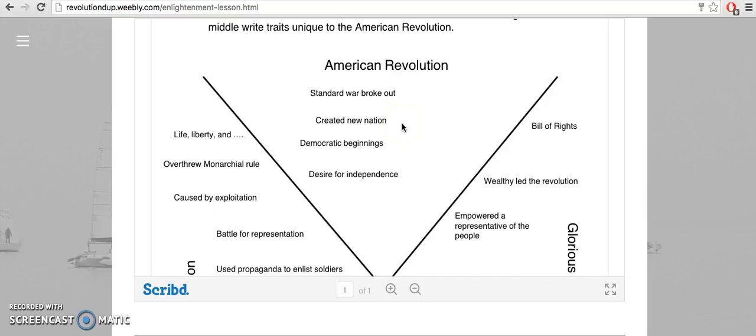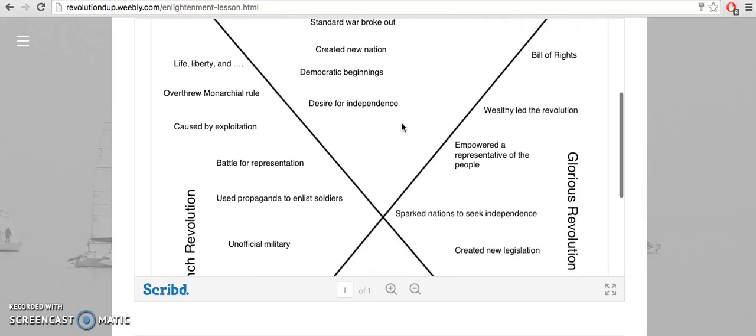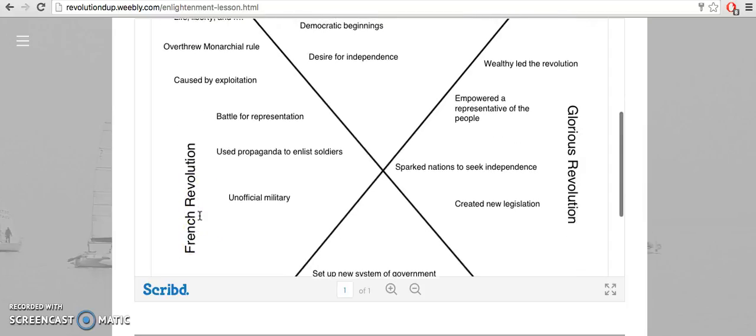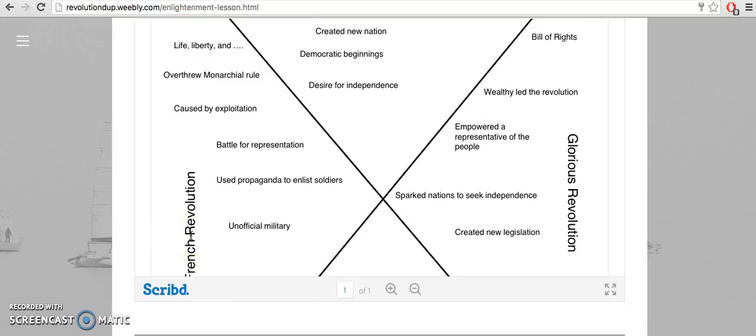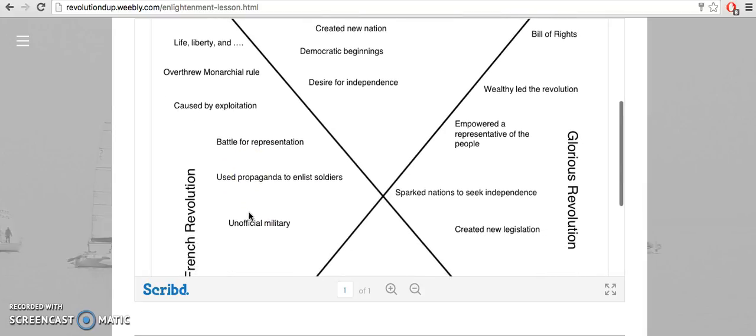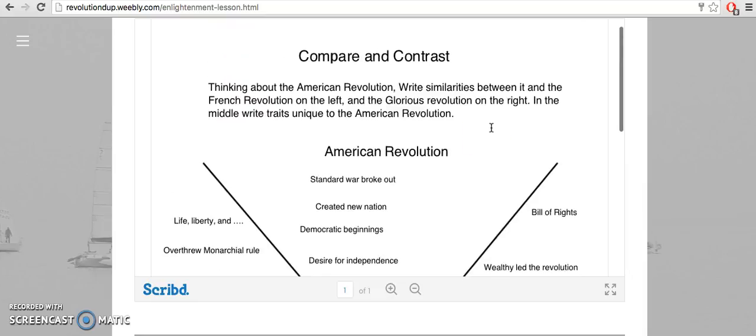Now, that might seem like a common thing between revolutions, but it actually did not happen in the French Revolution or Glorious Revolution. French Revolution was more of a takeover and just more of killings. You could call them senseless, but there was definitely purpose behind them. And in the Glorious Revolution, there was no war, so that would be a unique thing to the American Revolution.